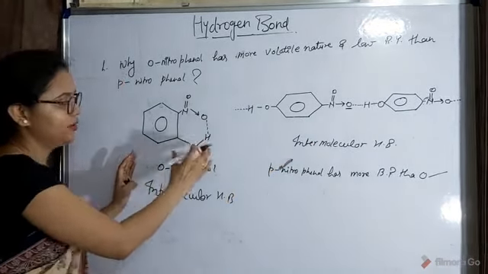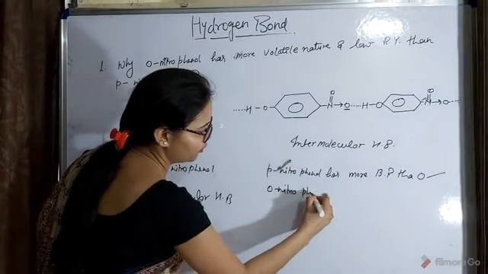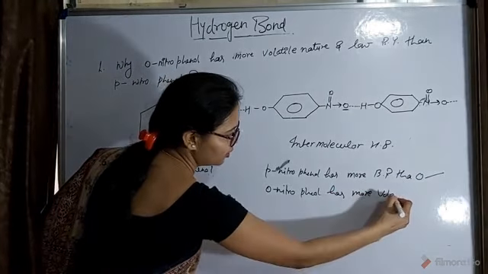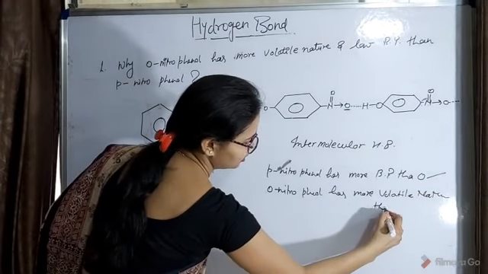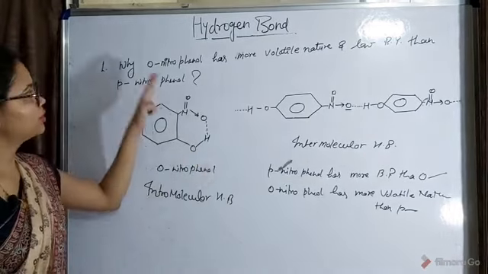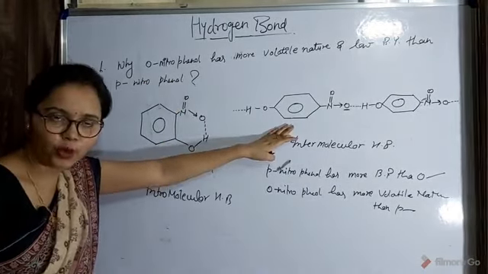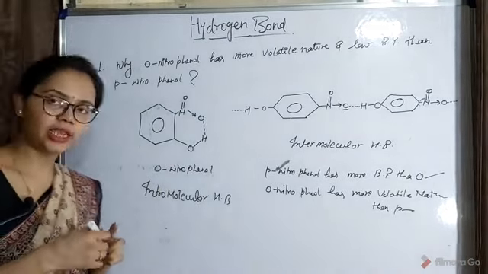So that's why we can say that orthonitrophenol has more volatile nature than para compound. Okay, so this is about the nitrophenol. Okay, why it is having high boiling point and why it is having high volatile nature. Okay, now let's discuss the second question.